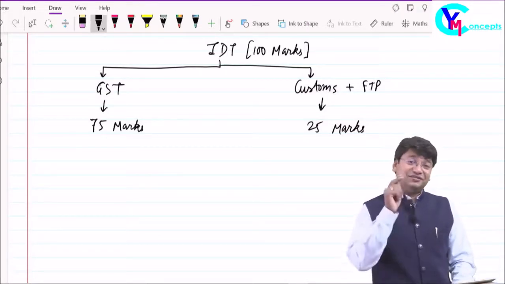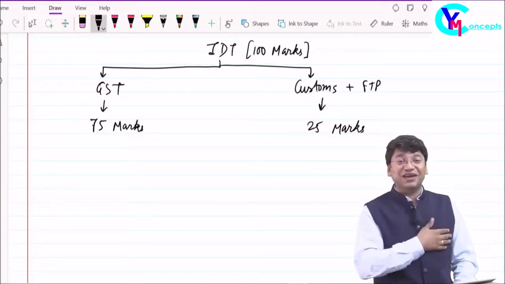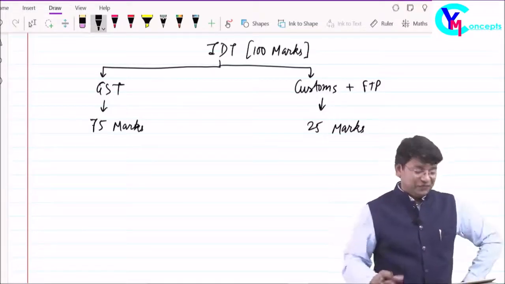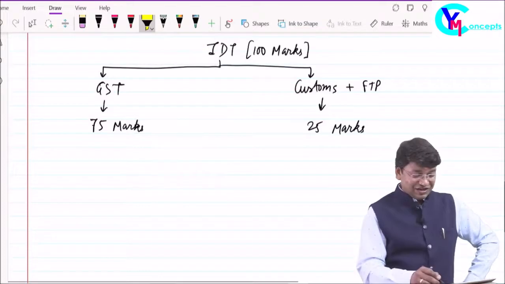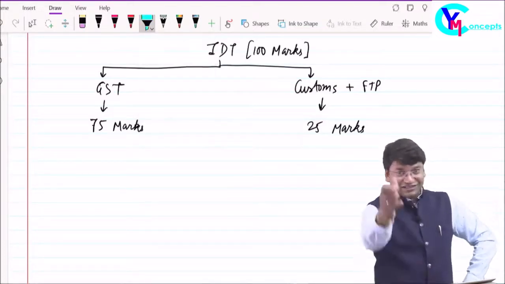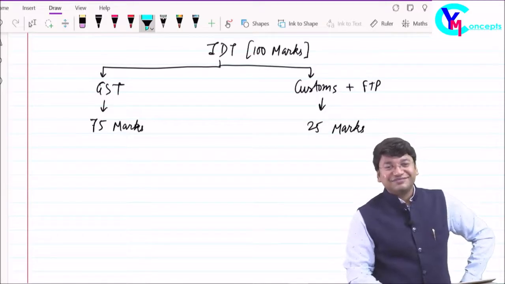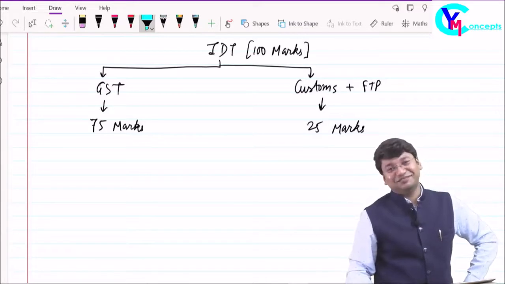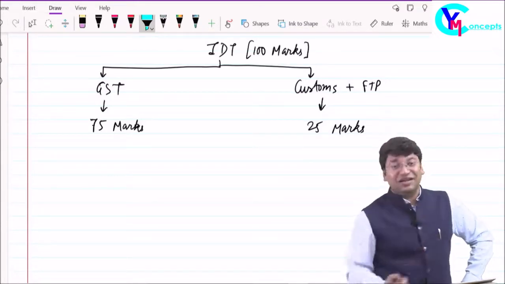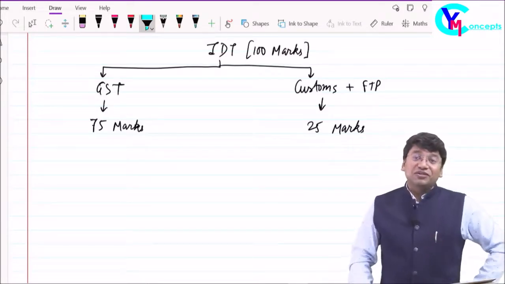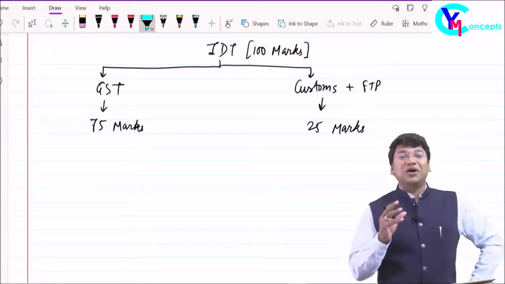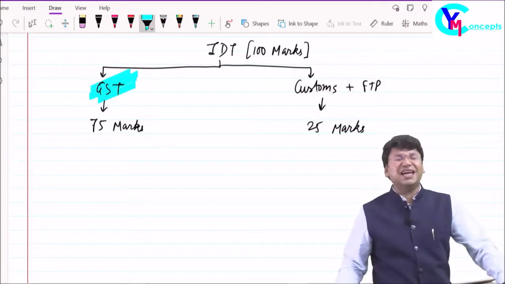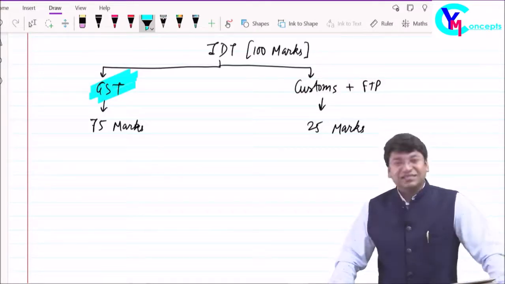And yes, these entire 100 marks you need to keep in your pocket. If you learn the entire topic conceptually, definitely it will be there. Friends, now to begin with, what topic should we take? Customs or GST? The most demanded, most popular, most discussed topic, the hot topic, hot cake as of now is goods and service tax. The demand of the country is GST. Yes, we will begin with GST.